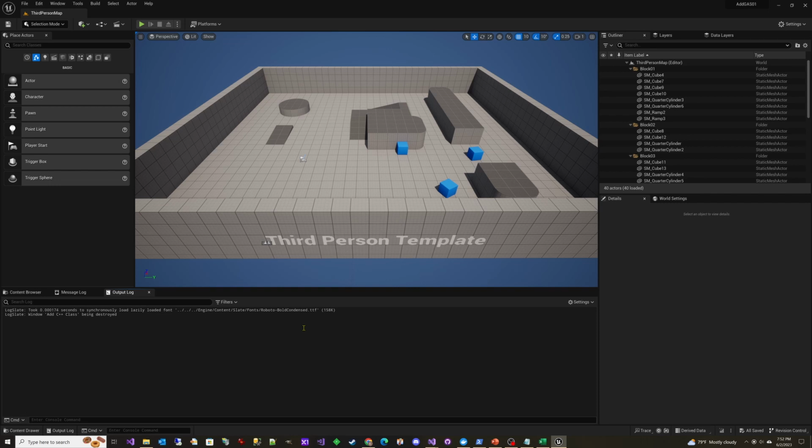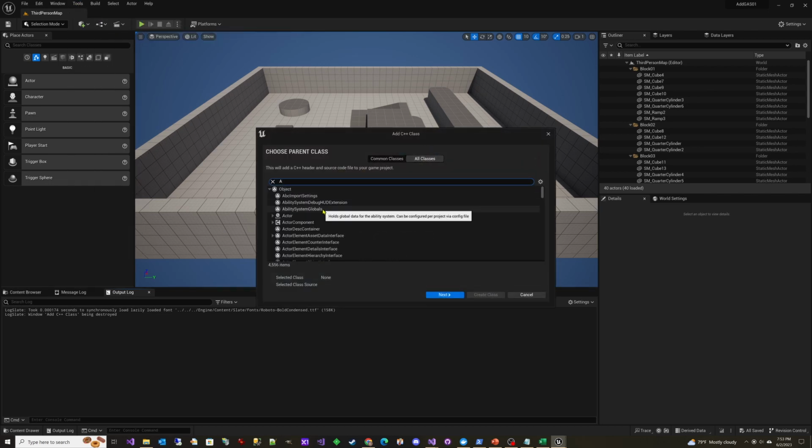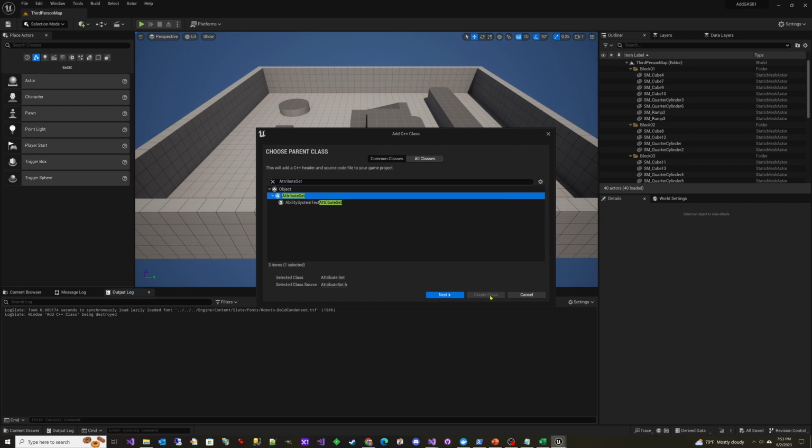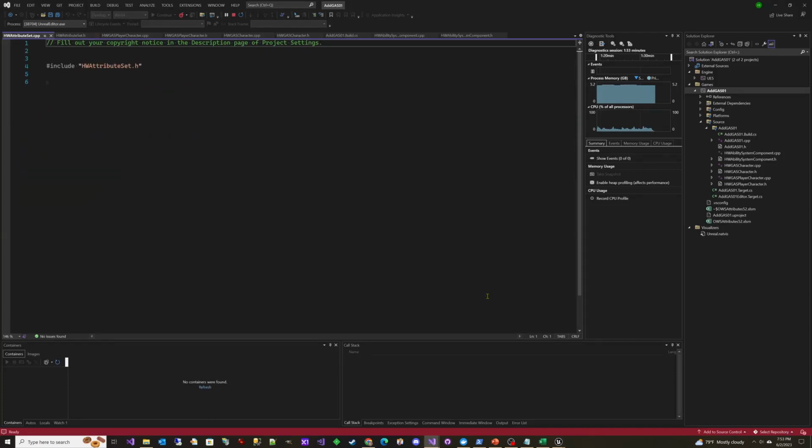First, we're going to create a base attribute set that all of our other attribute sets can inherit from, so that we don't have to duplicate the code. We're going to call it HW attribute set. We'll go to Tools, New C++ class. We'll inherit from attribute set. And we'll call this HW, for Hub World, HW attribute set. Create the class.